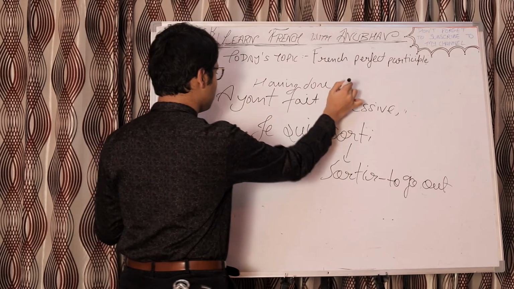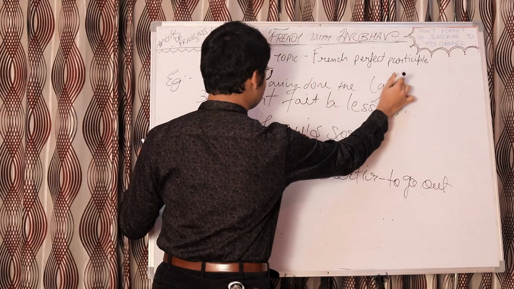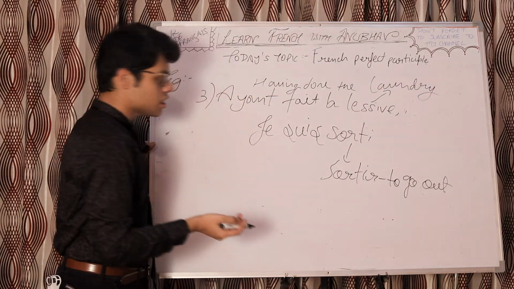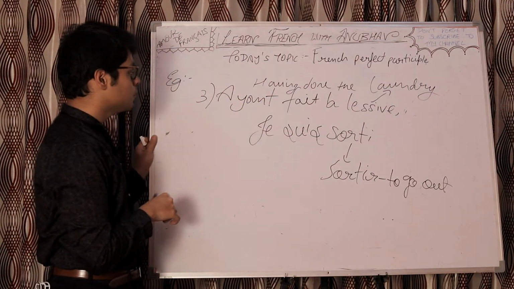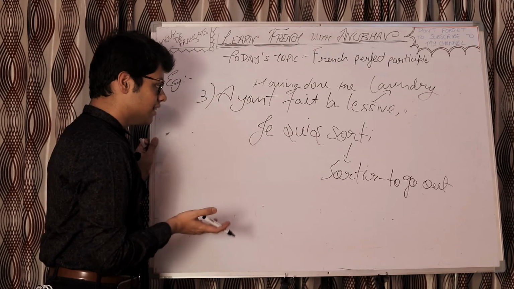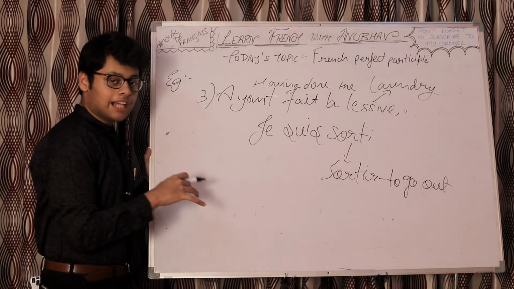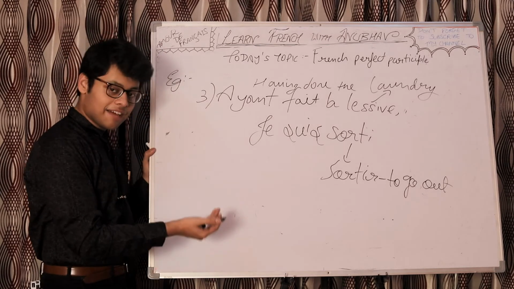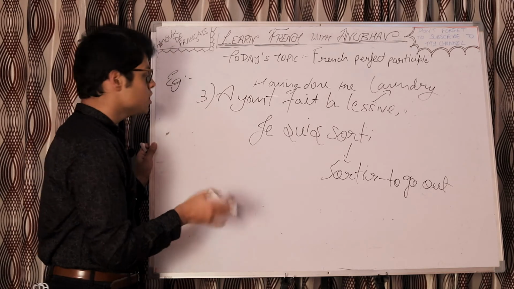Lessive means laundry. I left. Je suis sorti. That's in passé composé. So, ayant fait la lessive. This action is taking place before. First I finished my laundry, then I left, or then I moved out.